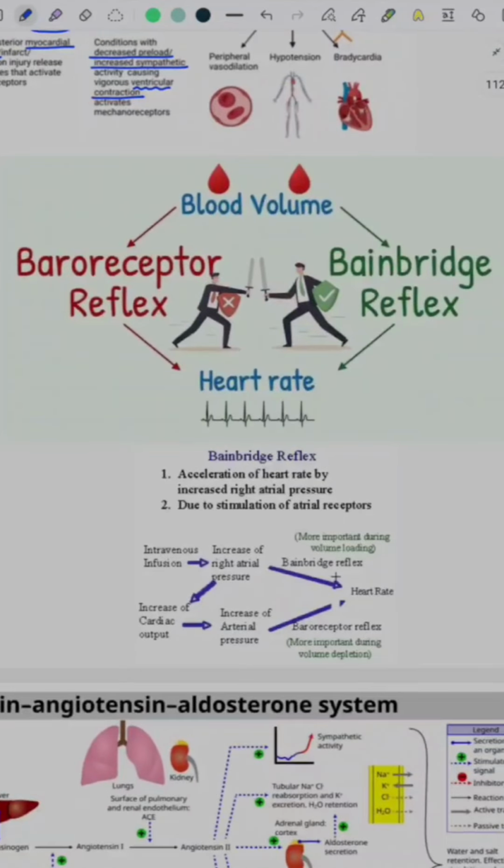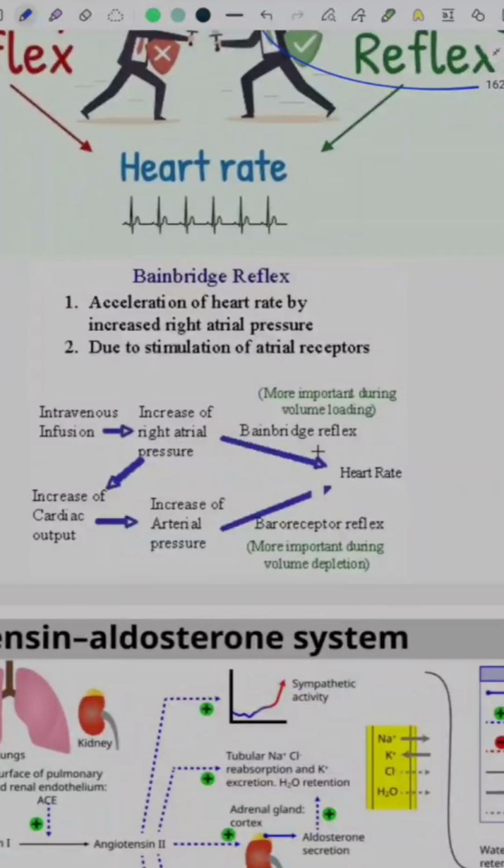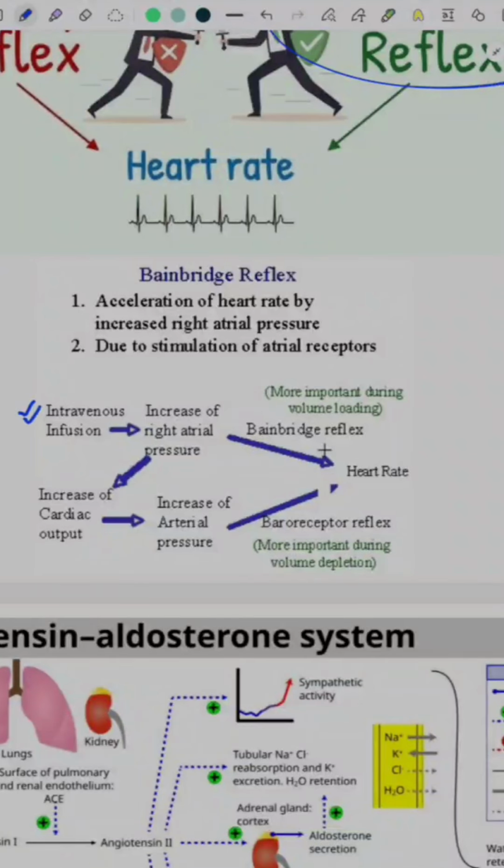There is one more reflex which acts in an antagonistic manner to the baroreceptor reflex, and that is called the Bainbridge reflex. The Bainbridge reflex is basically the acceleration of heart rate by increased right atrial pressure. So when there is a sudden intravenous infusion causing an increase in circulating volume, this causes an increase in right atrial pressure, which causes an increase in heart rate, and this is called the Bainbridge reflex.